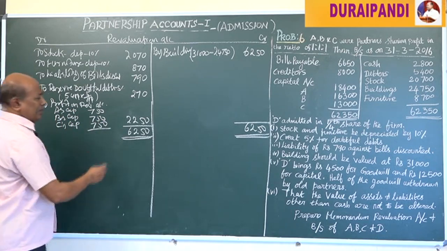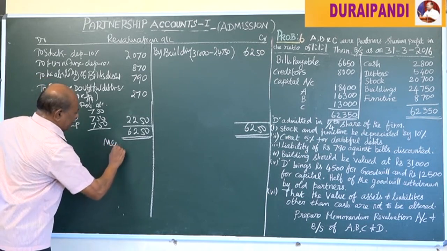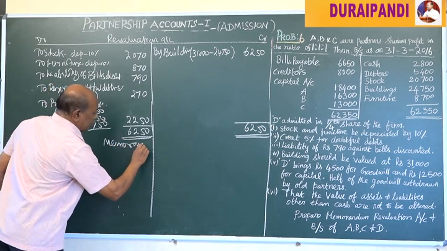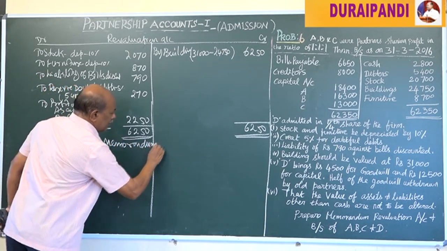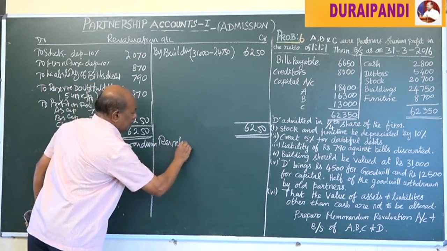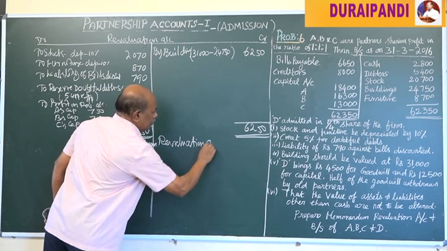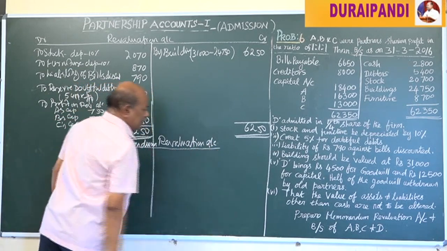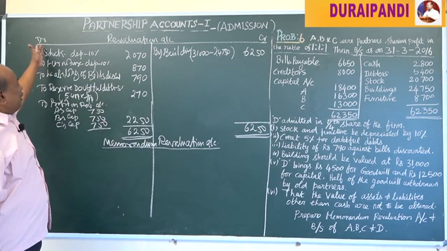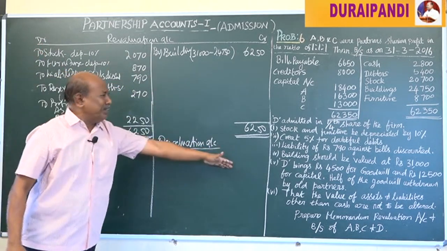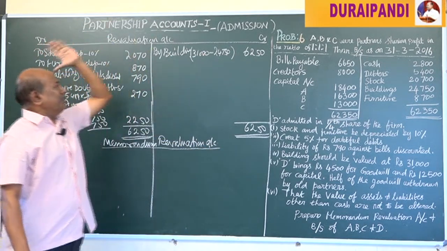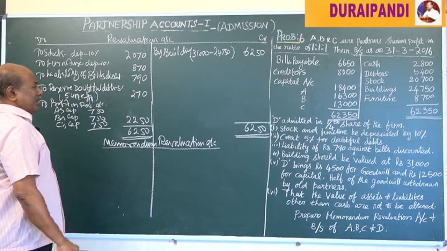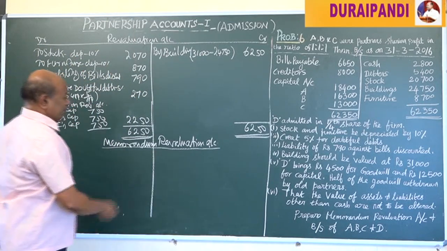Now we have to prepare the memorandum revaluation account. It is easily prepared. The debit side of the revaluation account is transferred to the credit side, and the credit side of the revaluation account is transferred to the left hand side, that is the debit side.